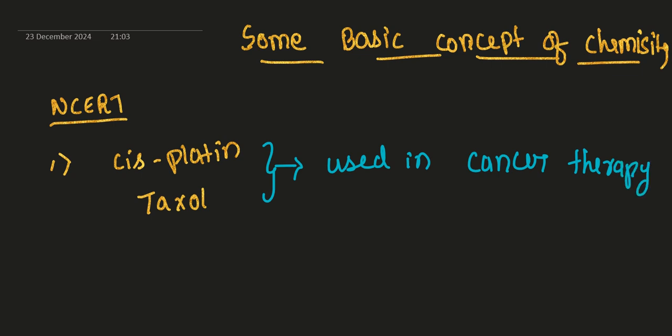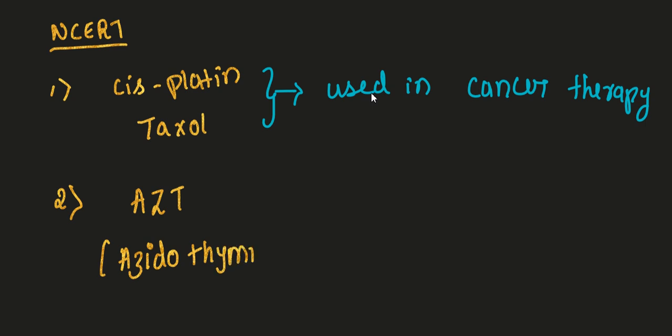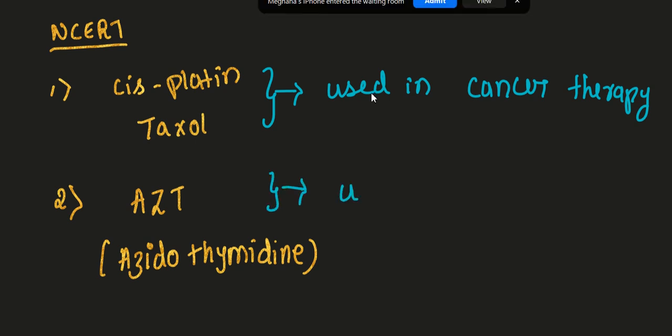This point is very important according to our NEET. In the same way, there is one more example which is useful in the medical field. The second one we can say is AZT. The full form of AZT is azithromycin. It is used in the field of AIDS. I hope you know AIDS, the disease.